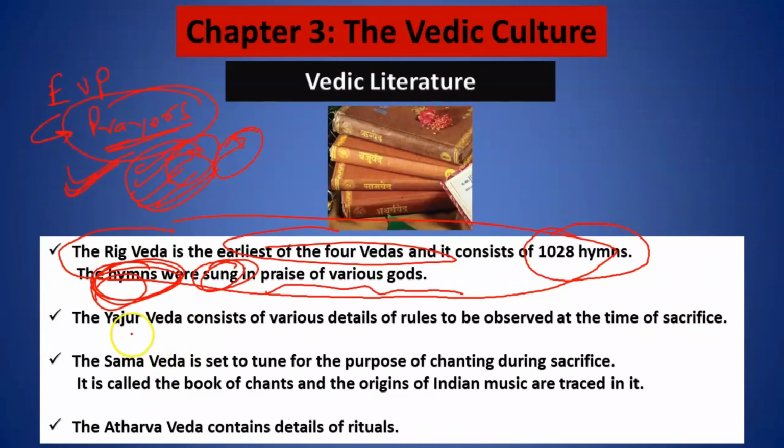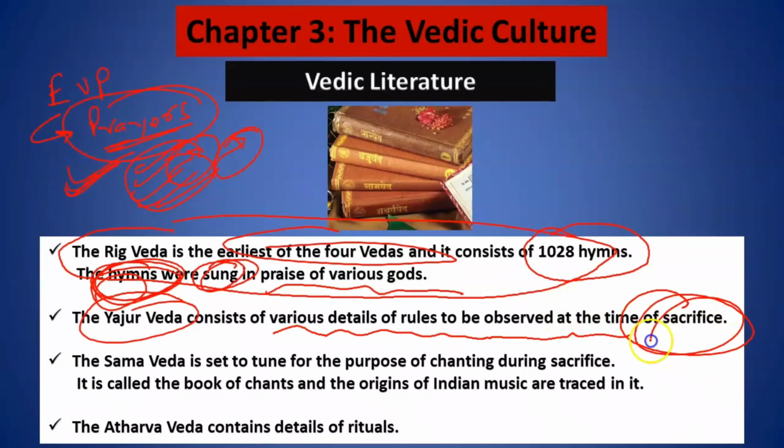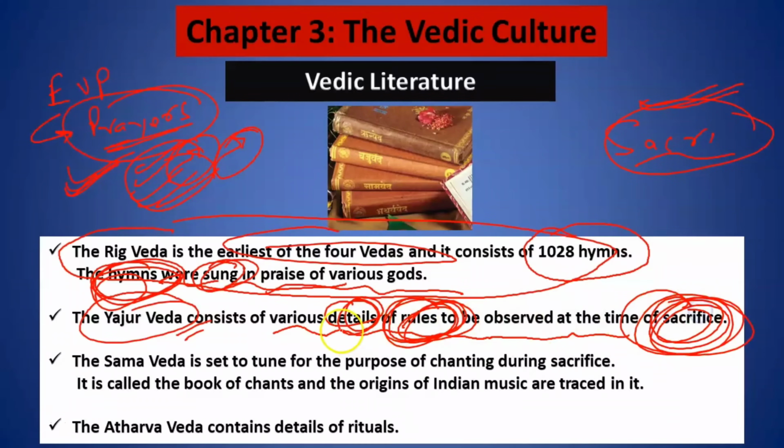Now, the Yajur Veda has the details of the rules which had to be observed at the time of sacrifice. Whatever sacrifices used to take place, for example, Ashwamedh or other kinds of sacrifices, the details of the rules to be observed were mentioned in it. Let's say you are singing those hymns, and you also know the rules which have to be observed at the time of sacrifice.